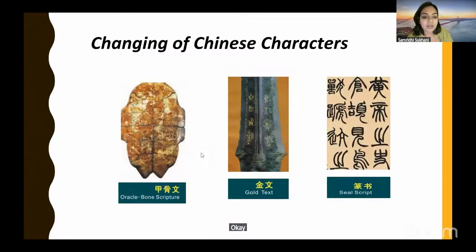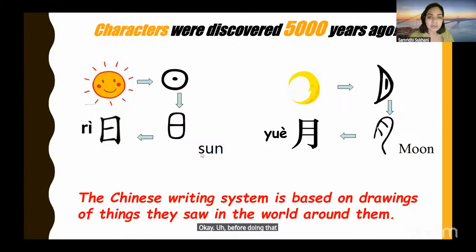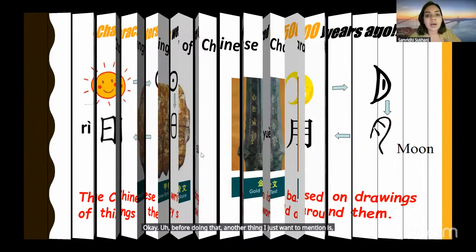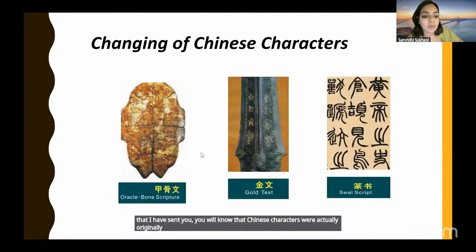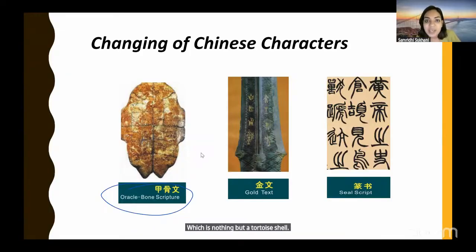Before doing that, another thing I just want to mention is, अगर आप लोगों ने वो videos देखी है that I have sent you, you will know that Chinese characters were originally written in oracle bone scripture, which is nothing but a tortoise का shell. Anybody knows what was the first character that was ever written on that tortoise shell? It was in the video. Okay, it was a character for fish.